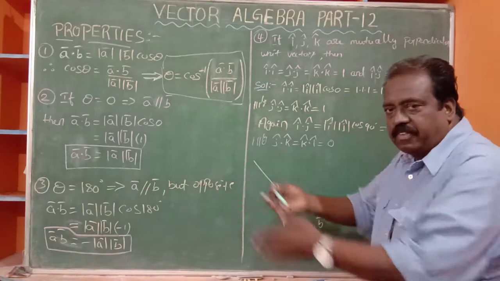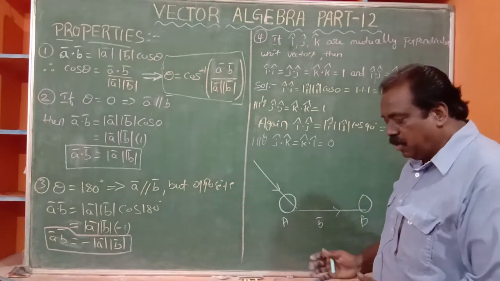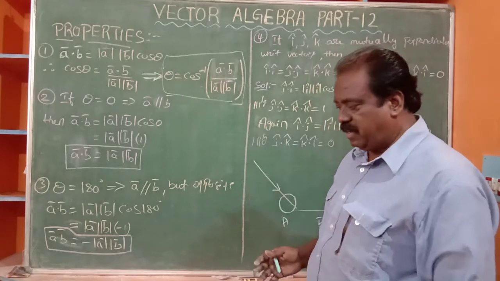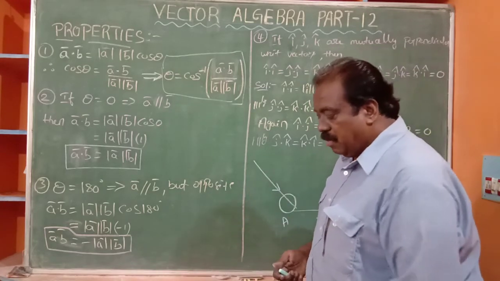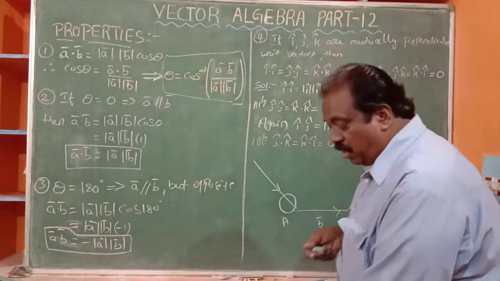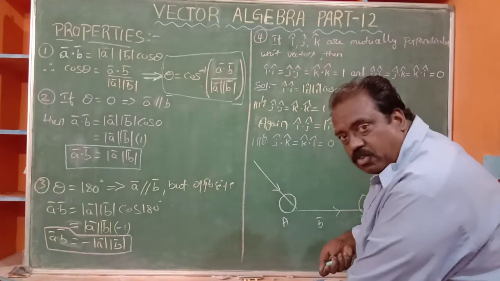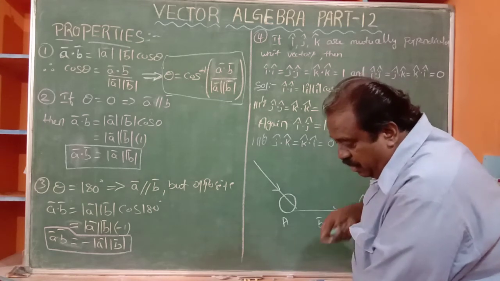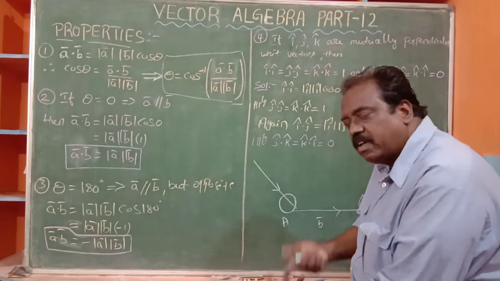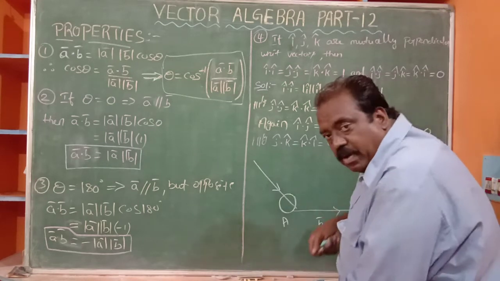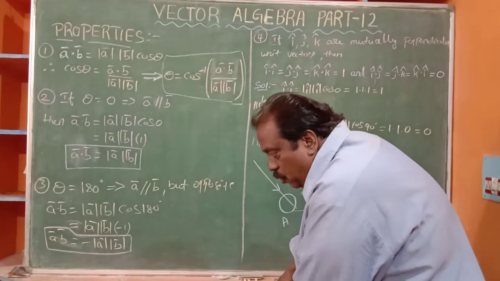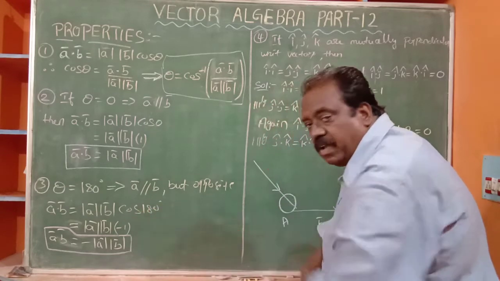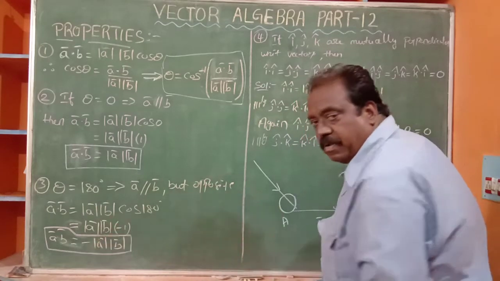I am the person who wants to change a stone of weight 20 kgs. It is not possible to lift it directly. With the help of one stick or one rod, I use some force. Now, try to understand. This force is A bar or otherwise B bar, whatever it may be. Some force is F1 bar. I used the force F1 to change this stone from one place to another place.